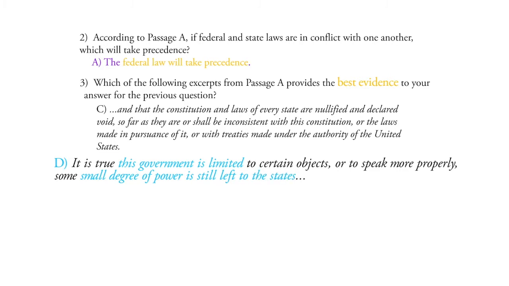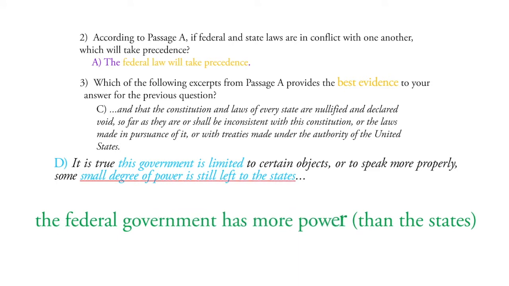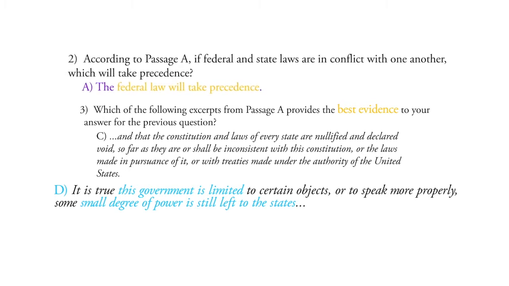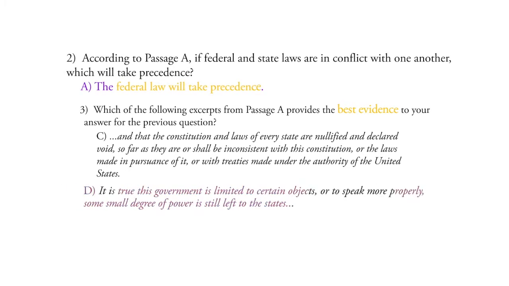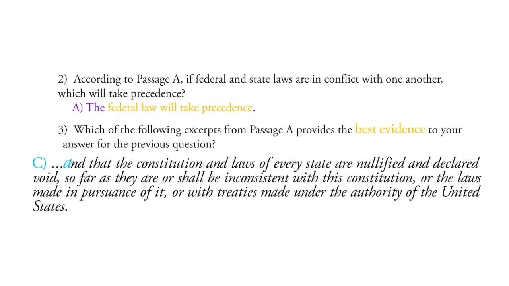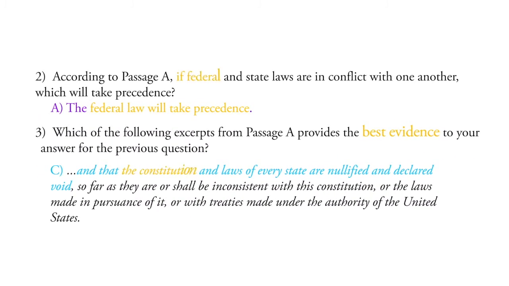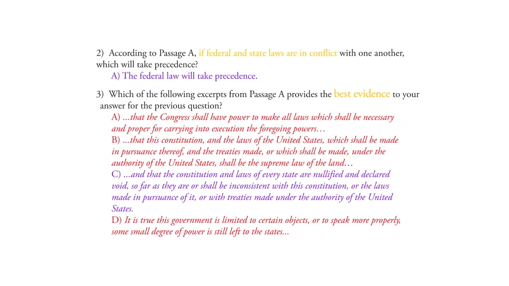So this is an excerpt that helps us understand the notion that the federal government has more power than the states, but we are really looking specifically for support that federal law will take precedence. So let's look at choice C, and that the Constitution and laws of every state are nullified and declared void. Do you see how in this excerpt it clearly supports the idea that federal law will take precedent over state laws? So choice C is the best answer.